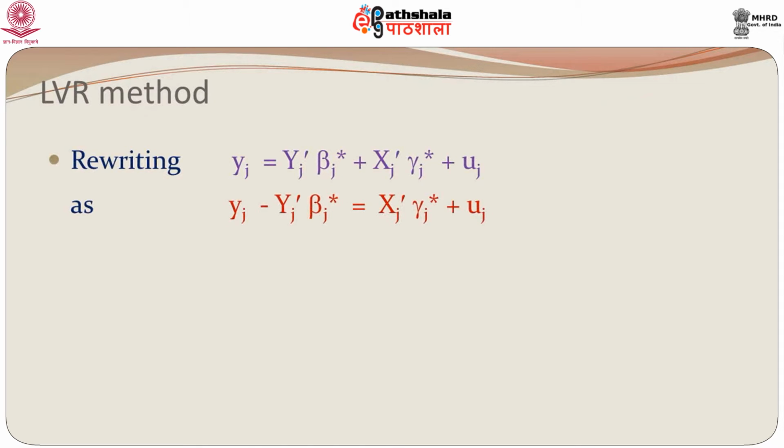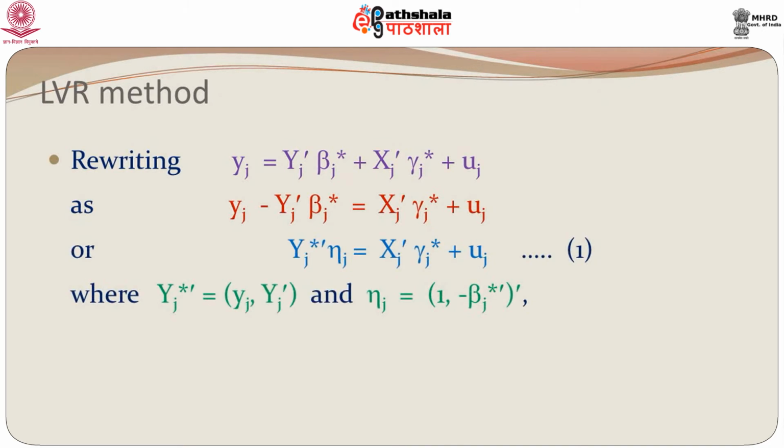Now, if you look at the least variance method, we go back to the single equation that we are looking at, the jth equation, which is Yj is equal to capital Yj beta j star plus xj gamma j star plus uj. And now bring all the endogenous variables to the left hand side. So, we write yj minus capital Yj prime beta j star is equal to xj prime gamma j star plus uj. Now, we write this left hand side as Yj star eta j, where Yj star is equal to small yj and capital Yj prime, and eta j as 1 minus beta j star.